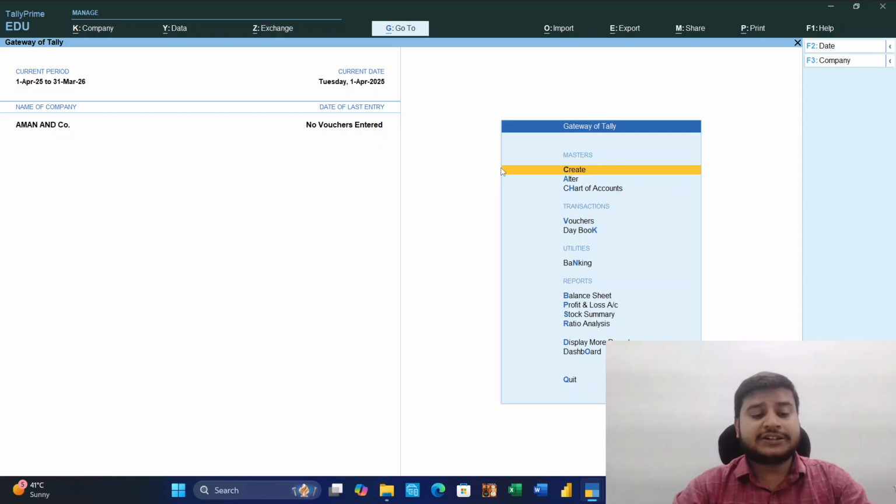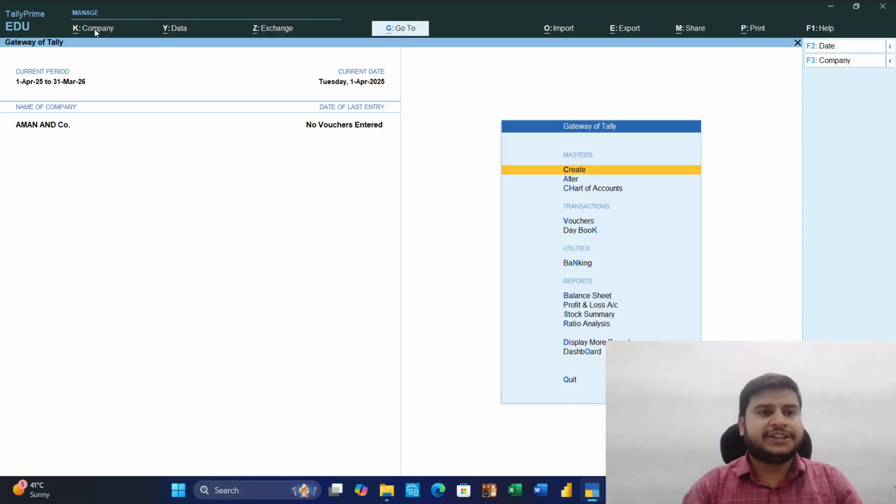So it is also budget friendly. This is all about Tally as a software, and now we will come to the practical part: how we use Tally. First and foremost, you can have a look on the screen.